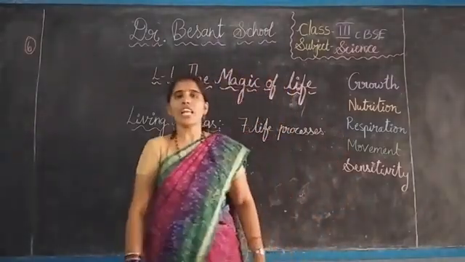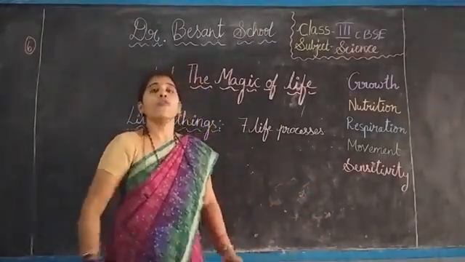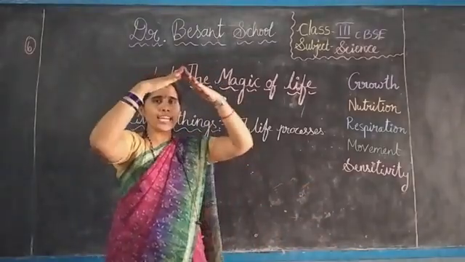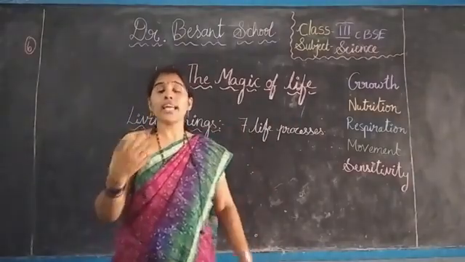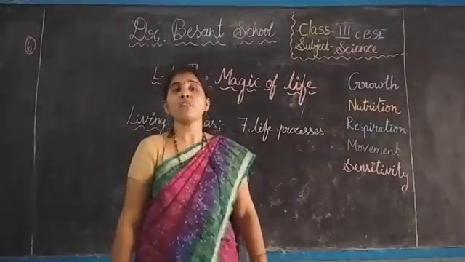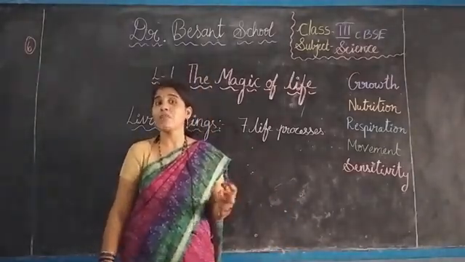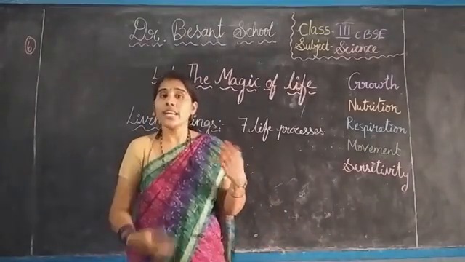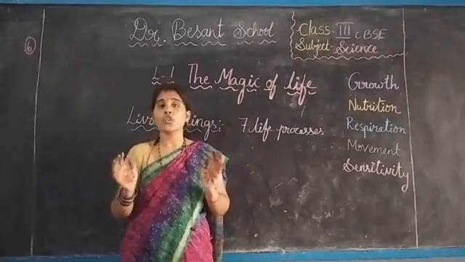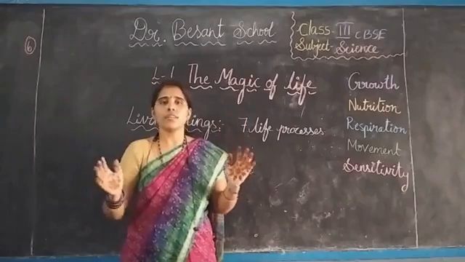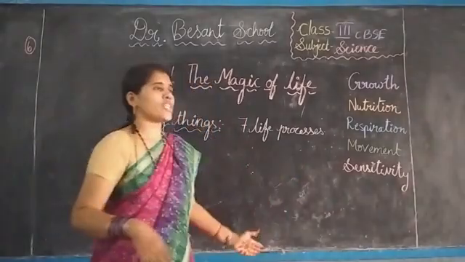Now movement. Many living things move from one place to another for food, shelter, to protect themselves from enemies or other animals, or to avoid extreme weather conditions. Flamingos move from one place to another to avoid extreme weather. When it is very cool, they won't come here. They need somewhat hot weather conditions; they want to avoid the cool conditions. Did you understand?